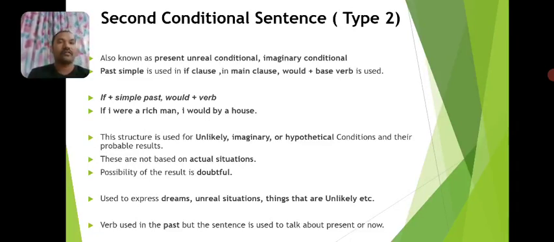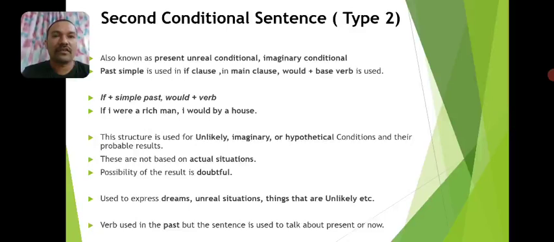So this sentence structure is used to talk about unlikely, imaginary or hypothetical conditions as well as their probable results. These sentence structures are not based on the actual reality in the present time. Of course, there may be some scope for the condition to take place in future, but here we are using this sentence structure essentially to talk about the present situation.